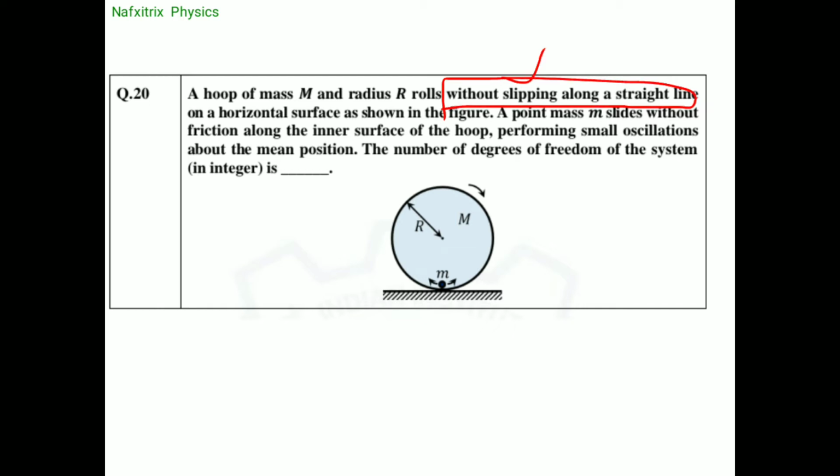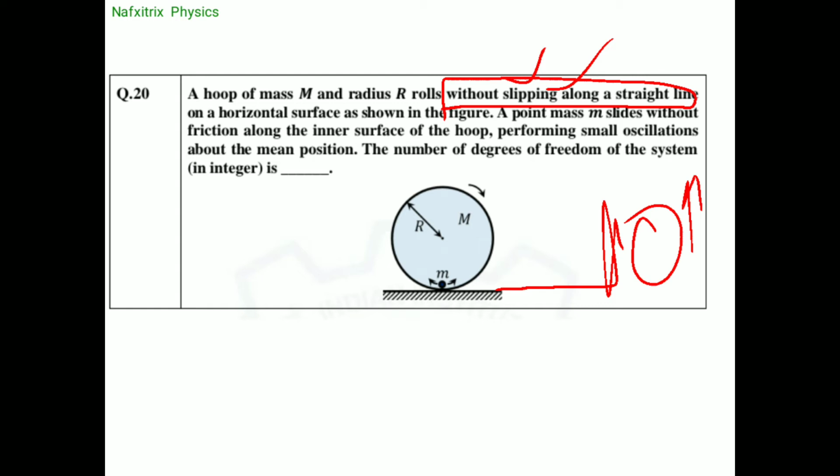So it is just moving smoothly like this. It is not slipping, that means up and down like that. If it gets slipped, there would be some upward and downward vibration like that. But it is moving smoothly, so that's why. This point is really important for finding degrees of freedom.